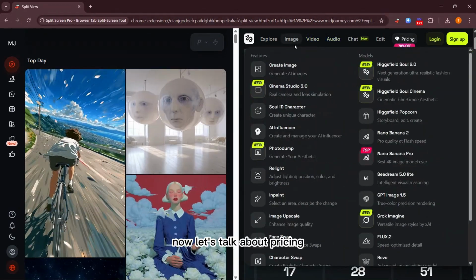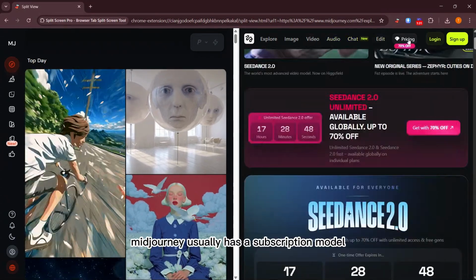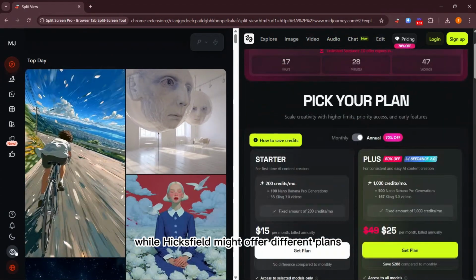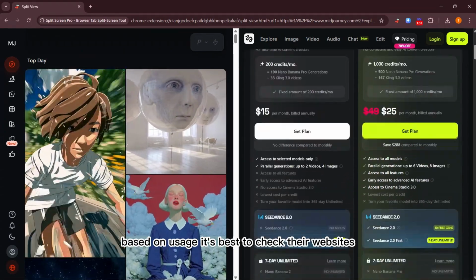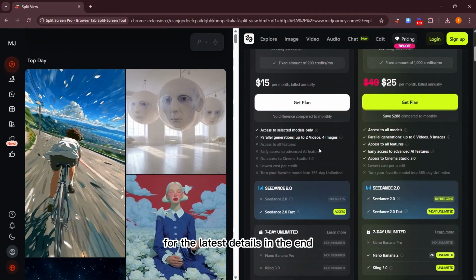Now, let's talk about pricing. Midjourney usually has a subscription model, while Higgsfield might offer different plans based on usage. It's best to check their websites for the latest details.